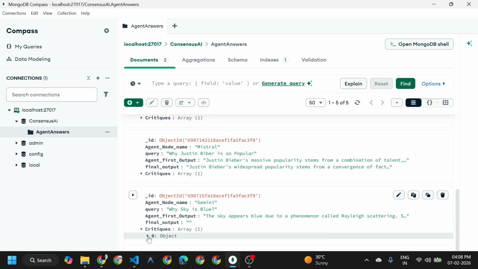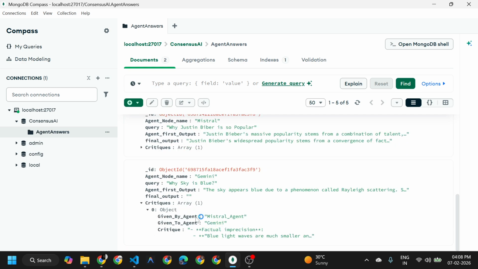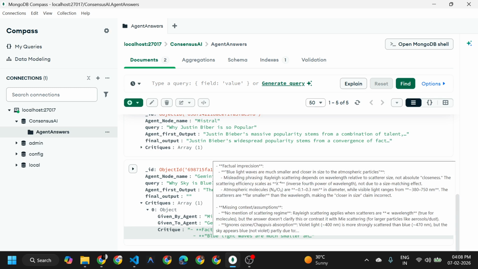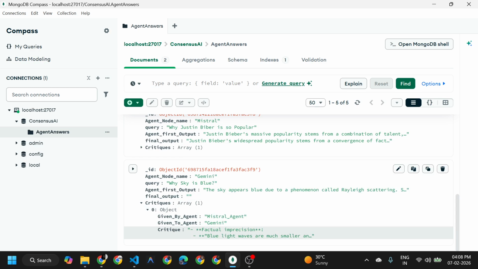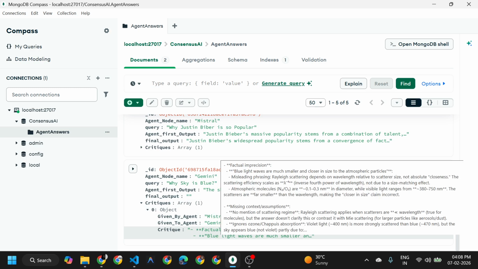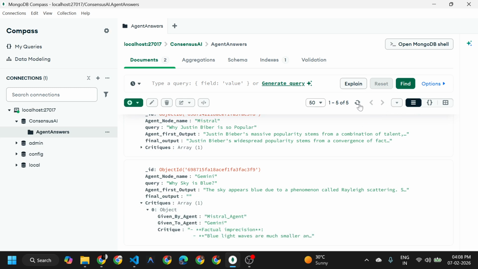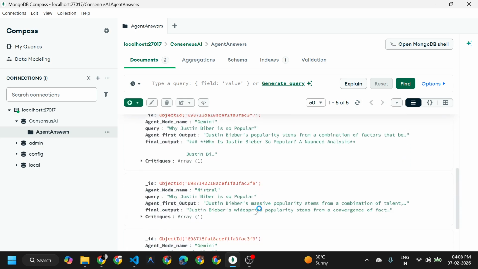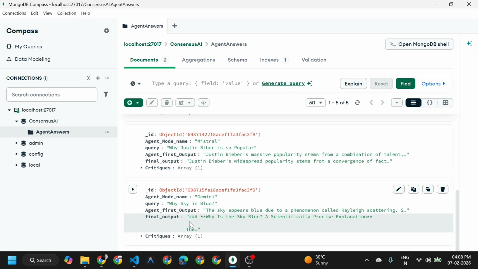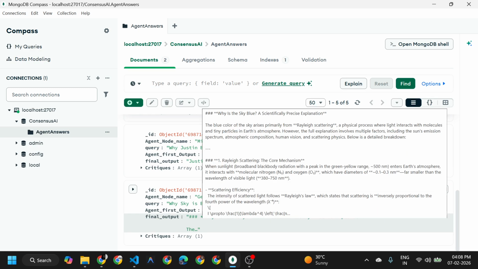Now the answer generated by Gemini is being critiqued by Mistral. You can see the Mistral agent has created the critique for Gemini, with the factual impression and what shortcomings are there in the answer. If you refresh again, the Mistral agent actually generates the final output with the critique for the Gemini node.